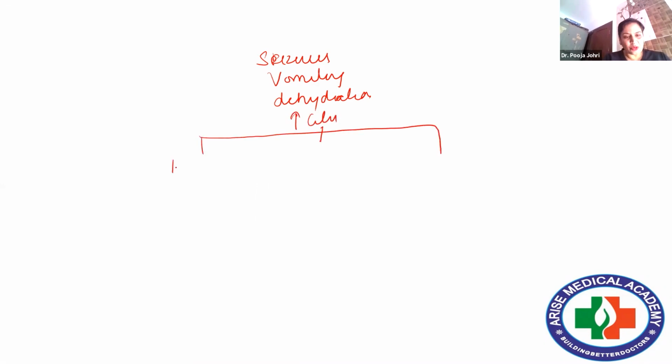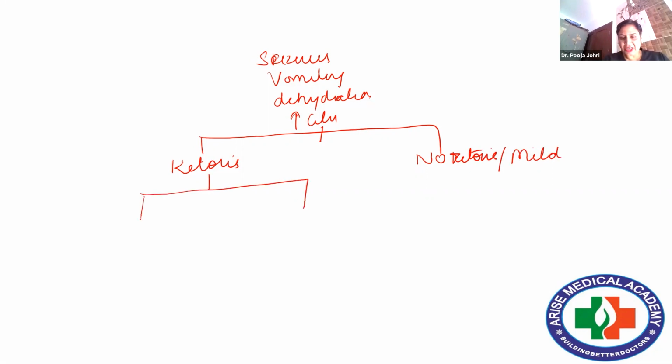It can lead to ketosis, increased concentration of ketone bodies. It can lead to no ketosis or mild ketosis, right? Under ketosis, we will say either skin manifestations are there. So I'll write skin lesions or skin manifestations.